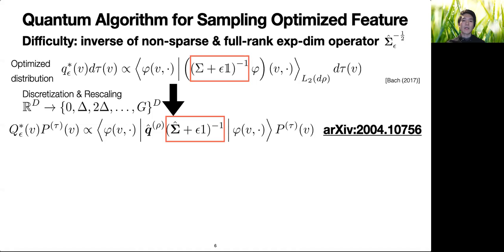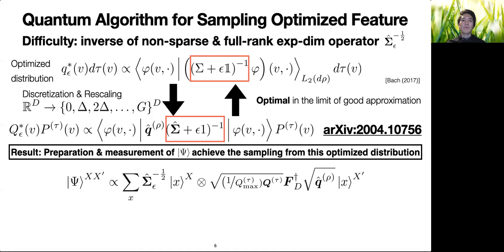For simplicity of our analysis, we may rescale the given data appropriately in such a way that this rescaling is equivalent to choosing an appropriate precision without rescaling. In this way, we represent a discretized version of the optimized distribution as a weighted inner product of finite dimensional vectors that includes the inverse of a matrix. In the limit of good approximation, this discretized distribution converges to the original optimized distribution.